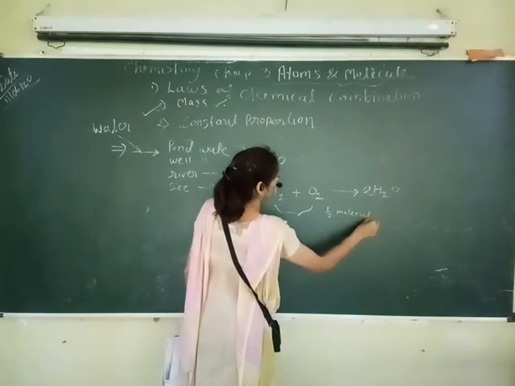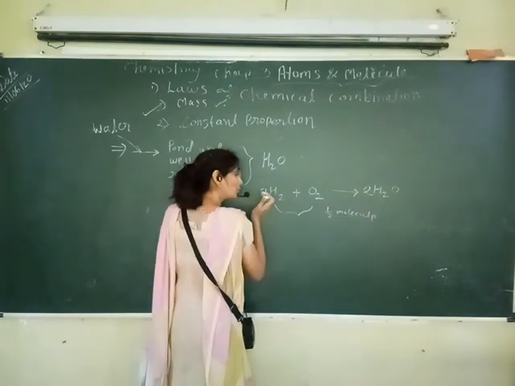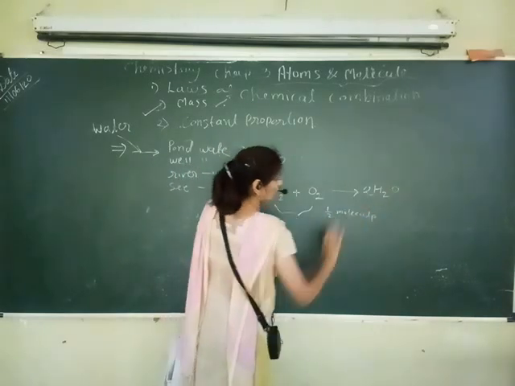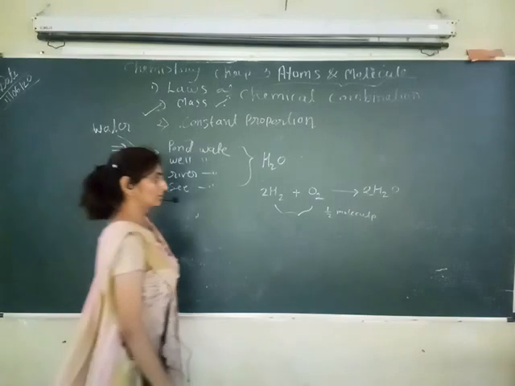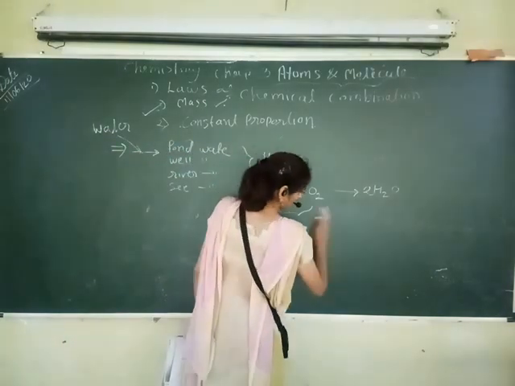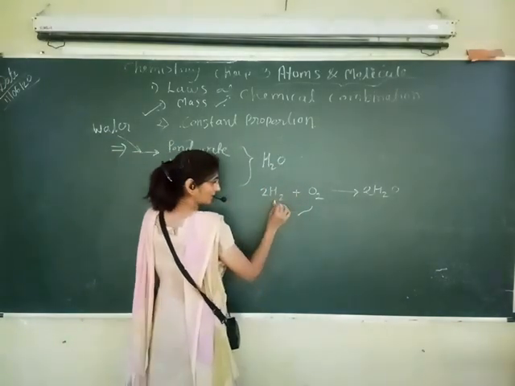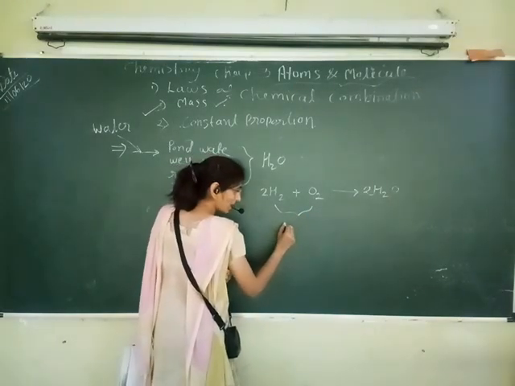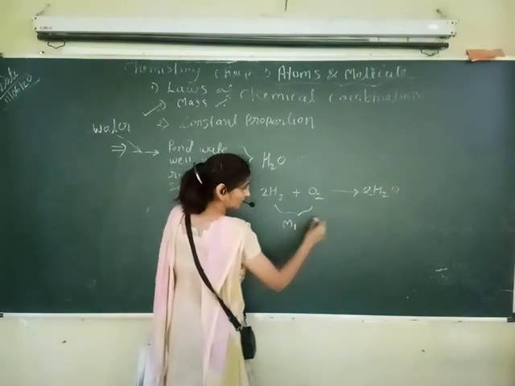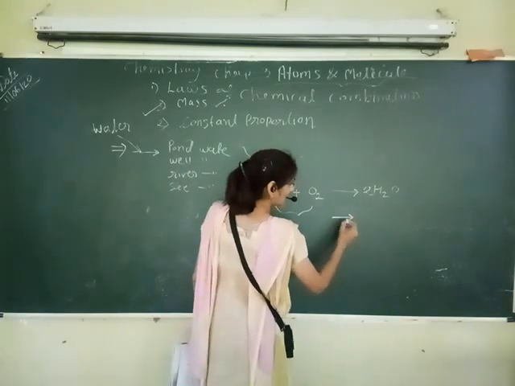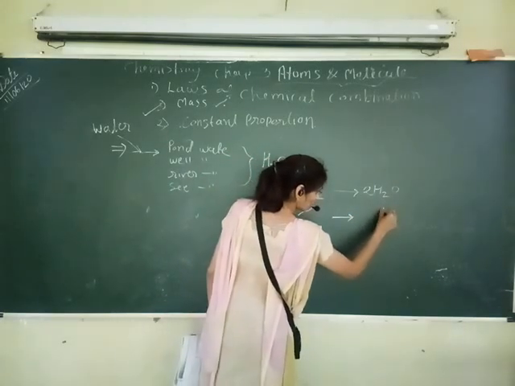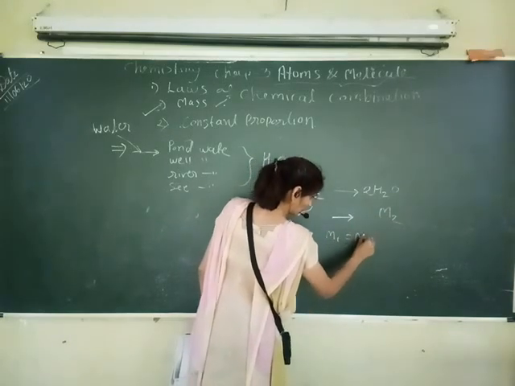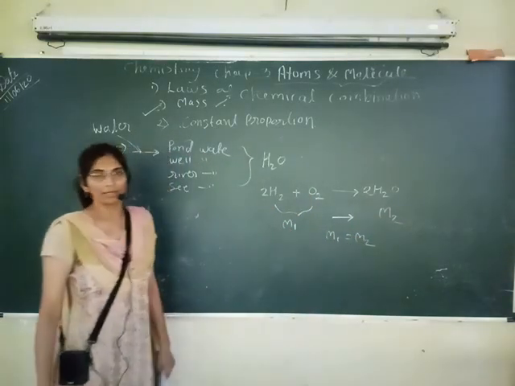That's why I have taken the whole molecule of oxygen, so 2 molecules of hydrogen and 1 molecule of oxygen I have taken here. So the mass of reactants, hydrogen and oxygen separately, we have taken. Suppose it is M1, and after the chemical reaction, the mass of H2O is M2. So both M1 and M2 are equal after the chemical reaction.